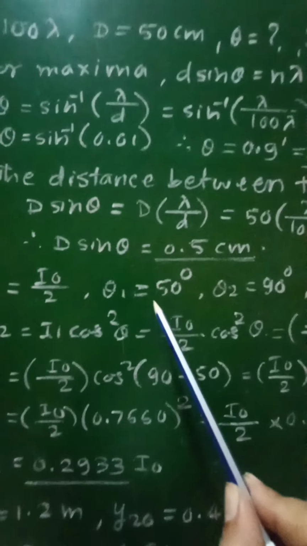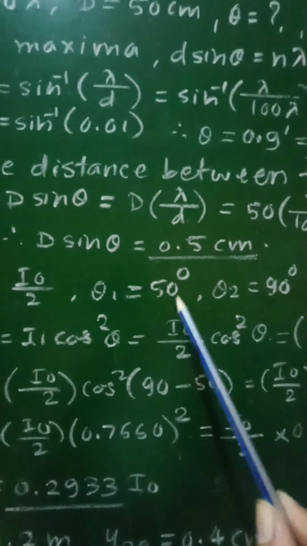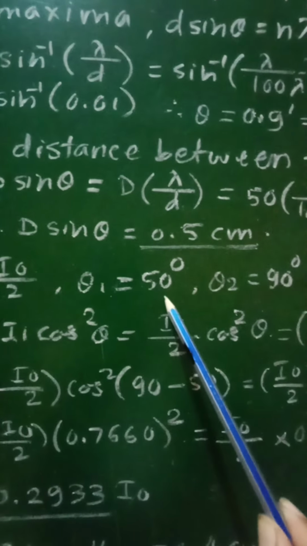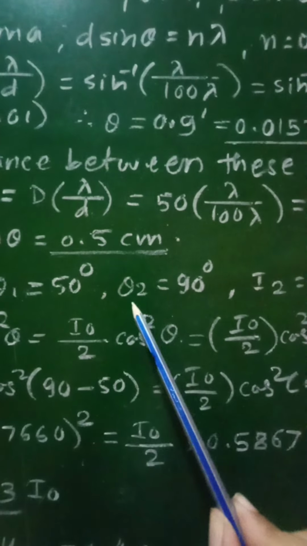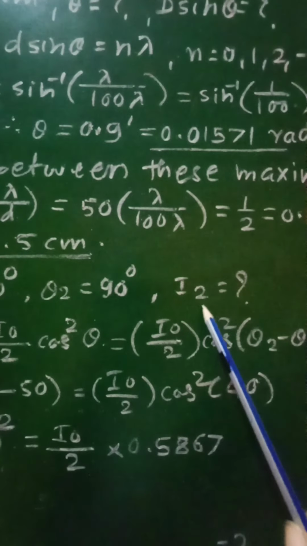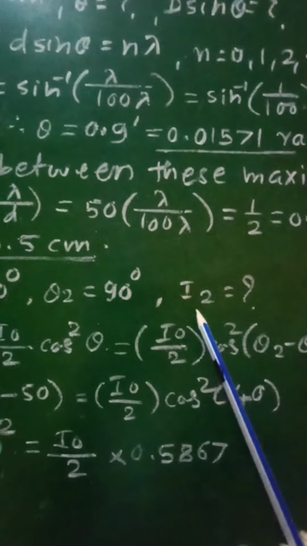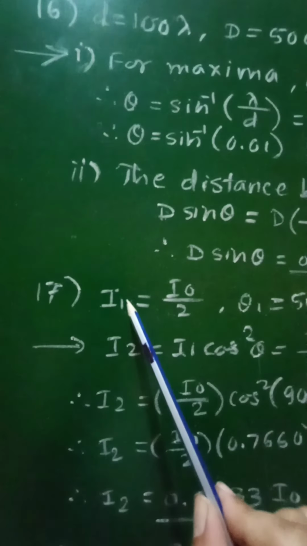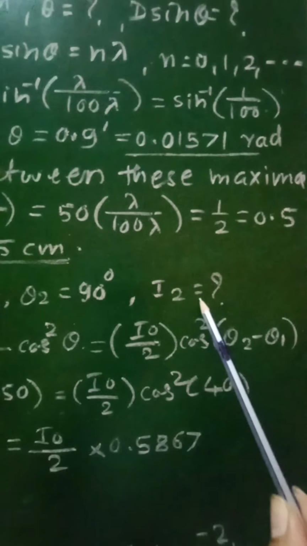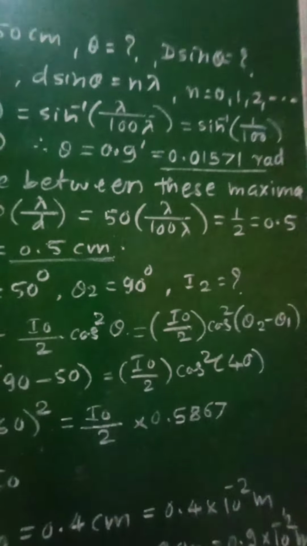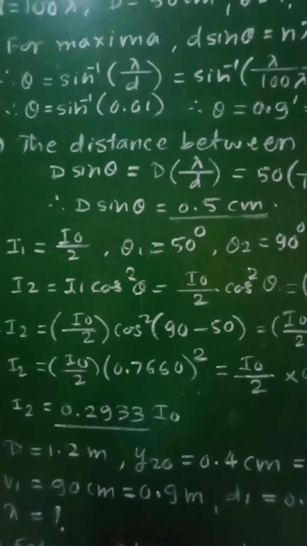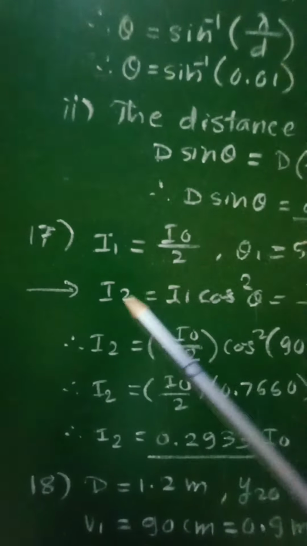Then theta 1 will be equal to 50 degree, the angle made by the axis of first polaroid. Then for second polaroid, theta 2 will be equal to 90 degree, and we have to find out the intensity of light passed through the second polaroid, that is I2. So I1 is the intensity of light when it is passed through first polaroid, and I2 will be the intensity of light when it is passed through second polaroid. Let us see the solution.